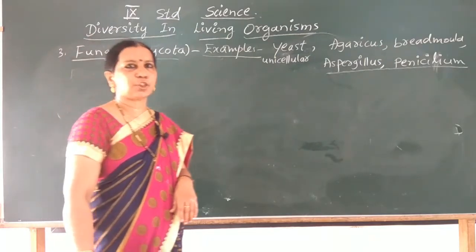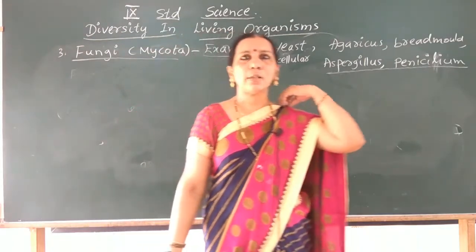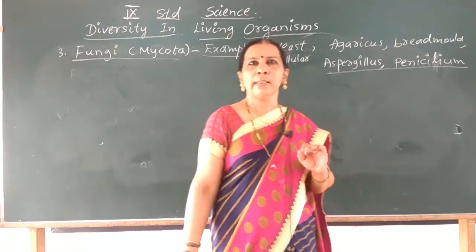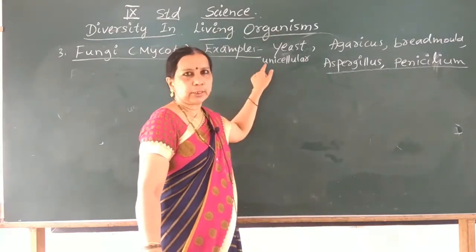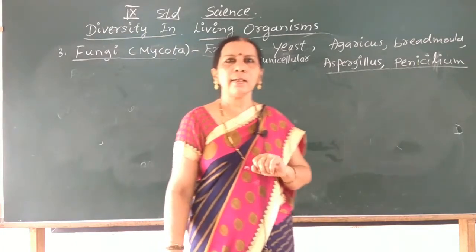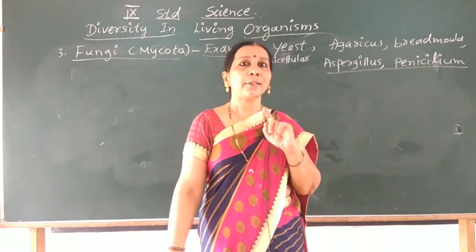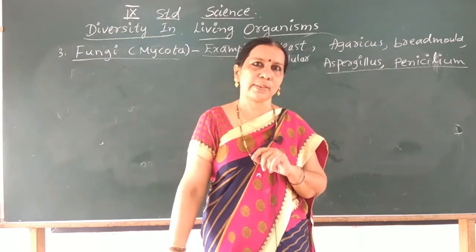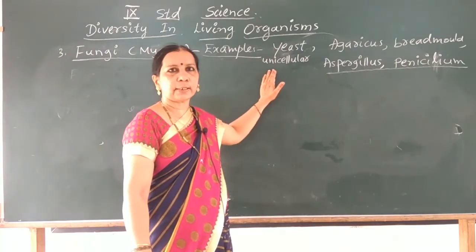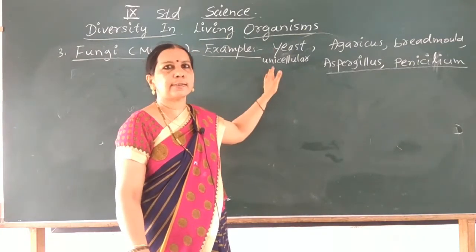Let us learn the features. Already you know what the features are. They are also eukaryotic organisms. Some are unicellular, very few, like yeast, and the others are multicellular. Usually multicellular. The one example of unicellular fungus is yeast.